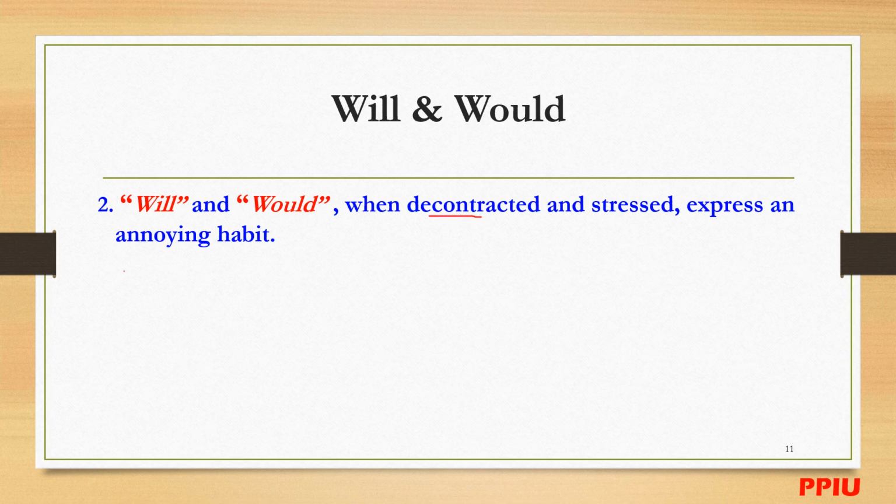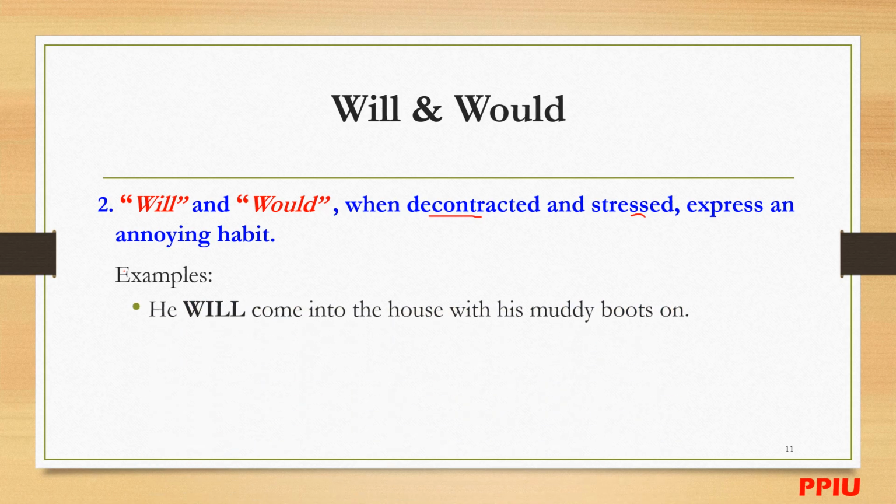Okay, so when it is deconstructed into the full form and stressed, it expresses an annoying habit. It's not a good habit. For example, he will come into the house with his muddy boots on. You get it? So when "will" is written in full form here, it expresses the annoying habit. Not take them off, but just put them on and walk across the house. So it will show that part.